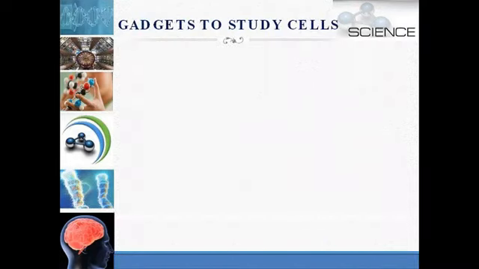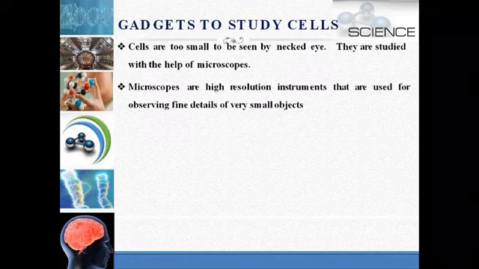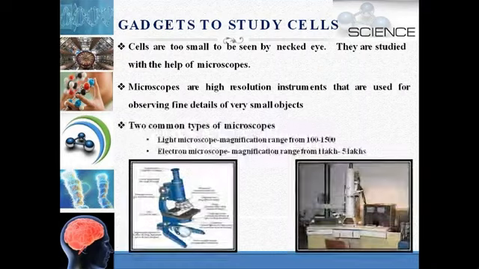Now, how to see these cells? What are the gadgets to study these cells? Children, the cells are too small to be seen by naked eyes, so they are studied with the help of microscopes. Microscopes are high resolution instruments that are used for observing fine details of very small objects.